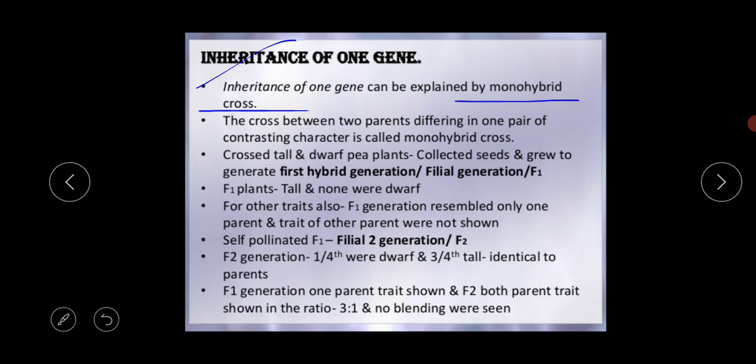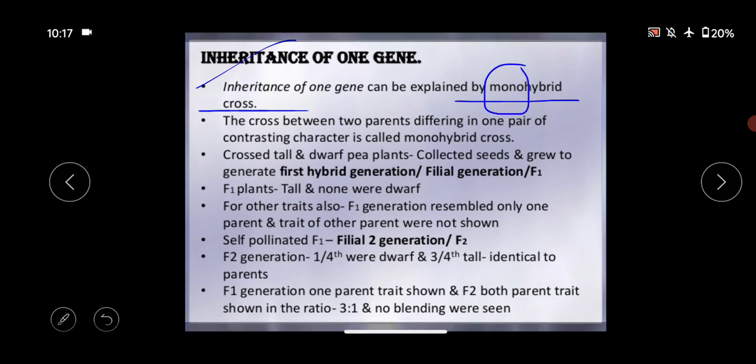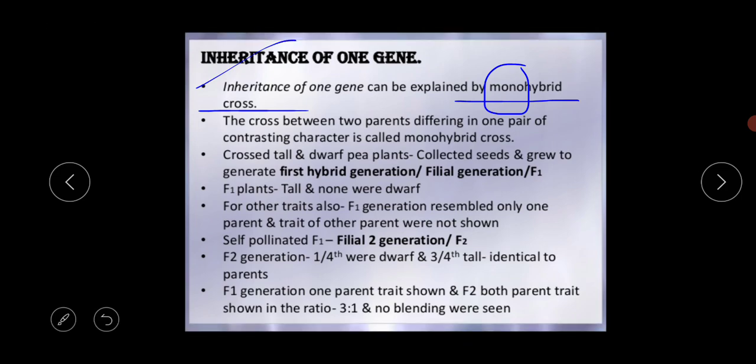Here mono means one. I think all of you know that the word mono means one. So what is the meaning of the monohybrid cross? The cross between two parents differing in one pair of contrasting characters is called the monohybrid cross. I am repeating again: the cross between two parents differing in one pair of contrasting characteristics is called the monohybrid cross. The second point is that he crossed tall and dwarf pea plants.